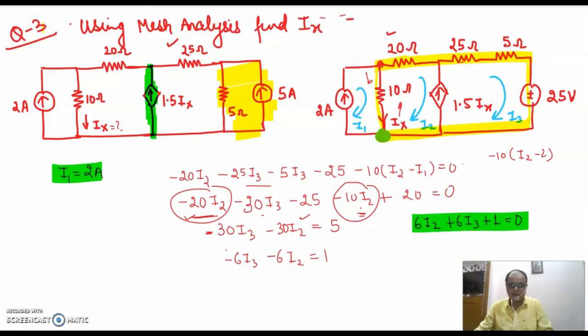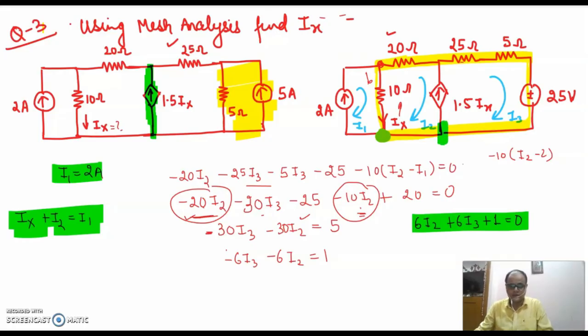On applying KCL, I get Ix is the incoming current. So this will be Ix, right? I2 is again the incoming current. So this is I2 and I1 is the outgoing current. Fine. So this is what I get. Ix is this way. Now again, I can apply KCL at this point as well.